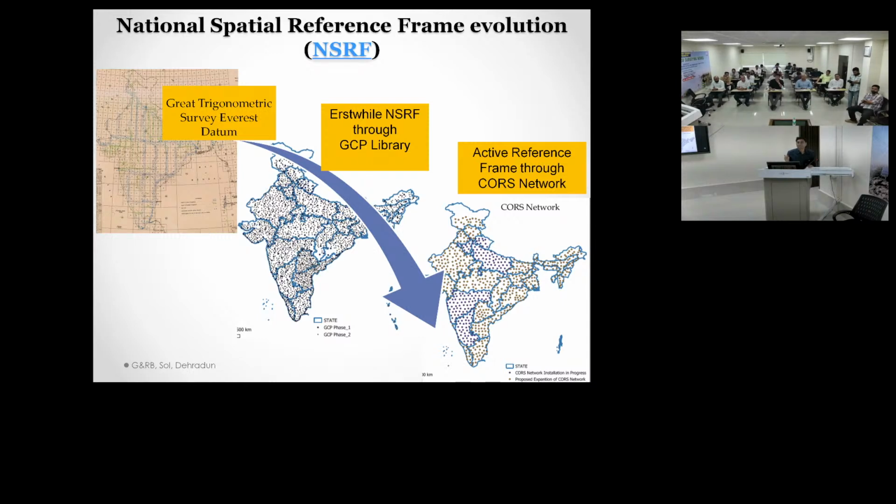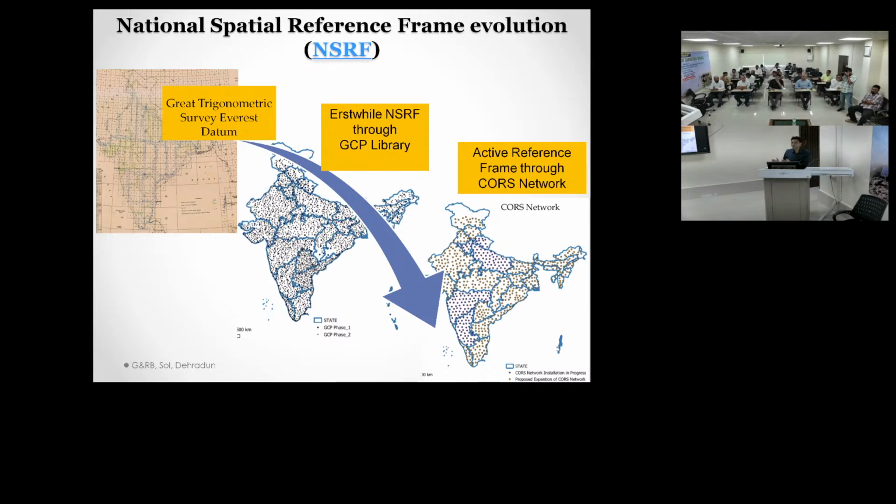There are 24 satellites which have been established by US defense organizations, and that GPS we have used to prepare these GCPs. So almost every 300 kilometers there was first phase GCPs we have created. After that we have brought it down to 50 kilometers apart. So there are numbers there. I will have to see it.